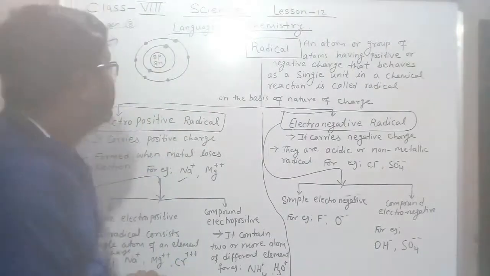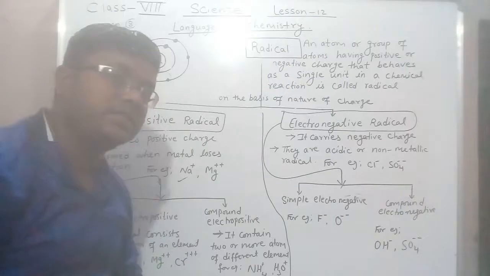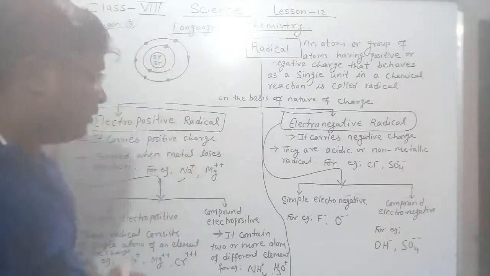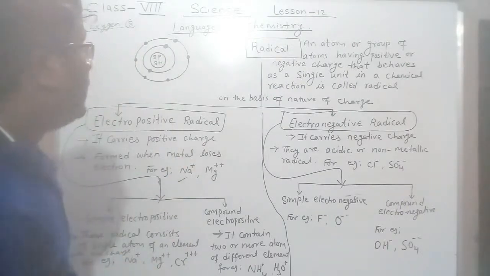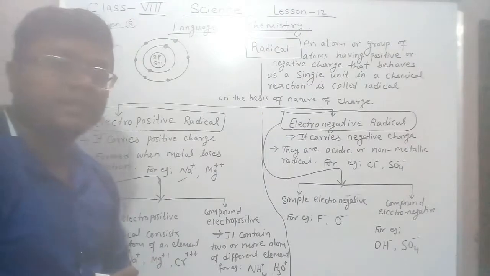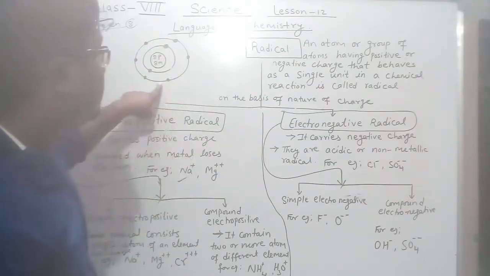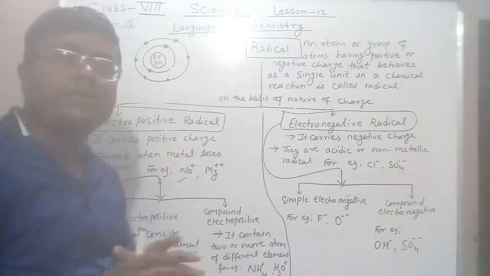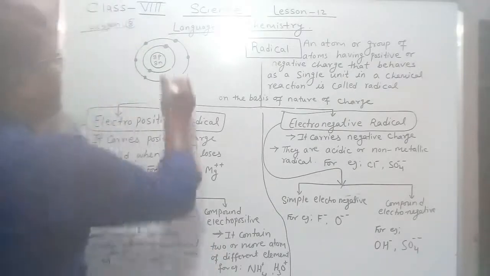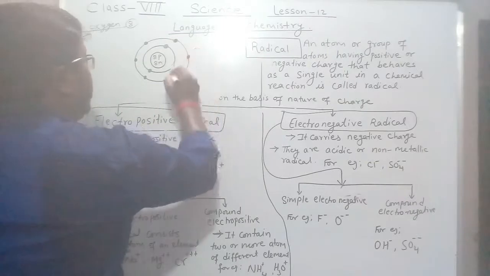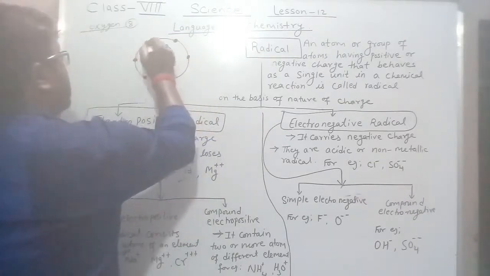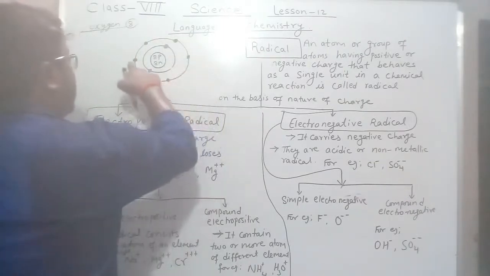This is an oxygen atom. When it undergoes a chemical reaction, to complete its octet, because in this shell it can carry up to 8 electrons to become stable. Oxygen actually has 6 electrons: 1, 2, 3, 4, 5, 6.